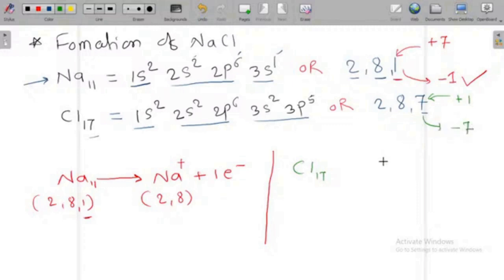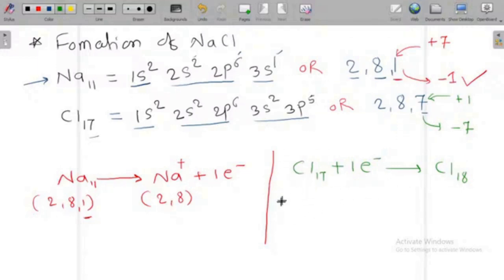So what is the easy thing for this chlorine? The easy thing is to accept 1 electron to complete the octet, means 8 electrons should be completed in the last orbit. So chlorine plus 1 electron gives you chlorine minus, and the atomic number becomes 18.